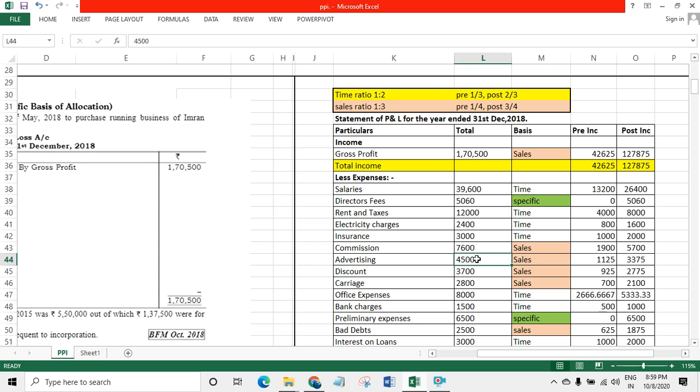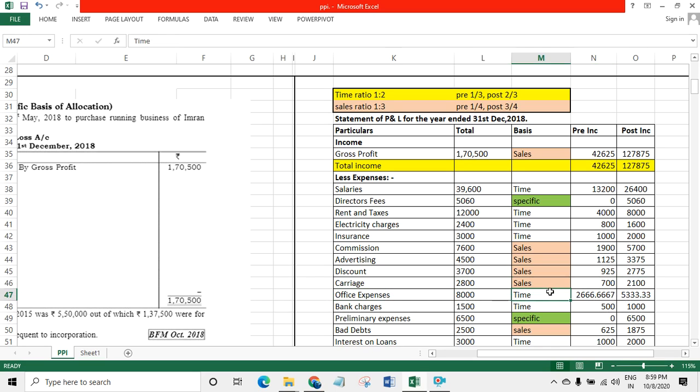Okay, this into 1/4, 1125, 4,500 into 3/4, 3,375. 3,700 into 1/4, 925. 3,700 into 3/4, 2,775. 2,800 into 1/4 and 2,800 by 3/4.